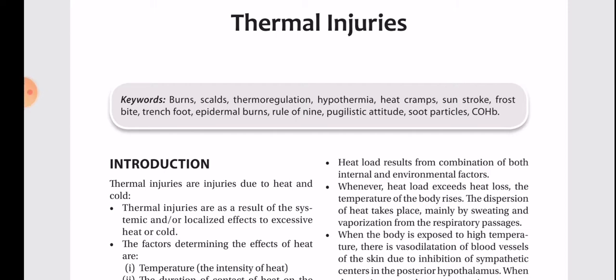So today we'll be doing a topic of FMT, which is thermal injuries. It is a read along with me session. Okay, so let us begin.